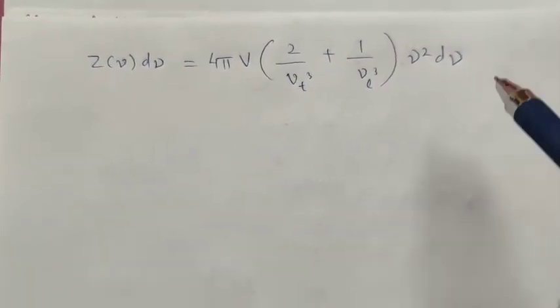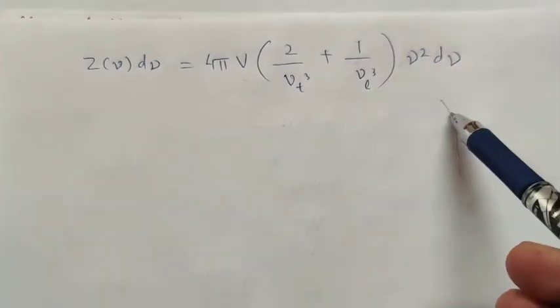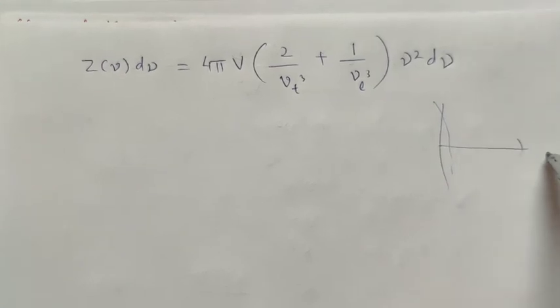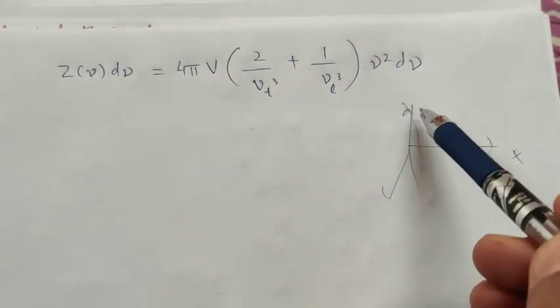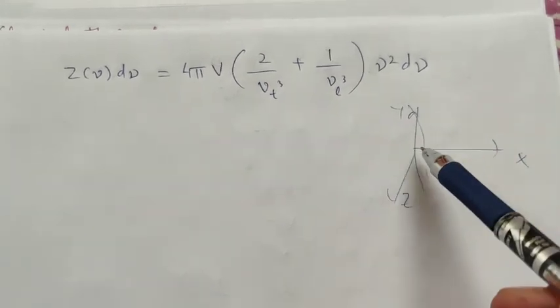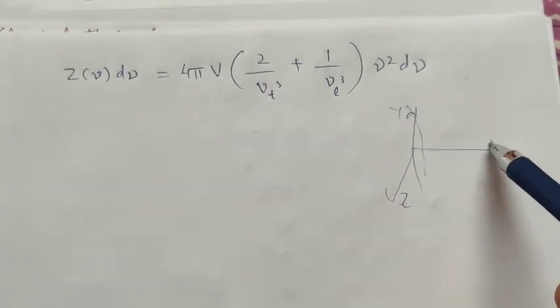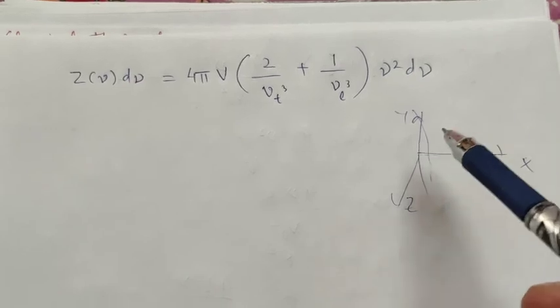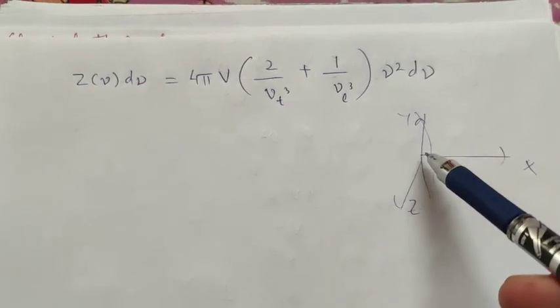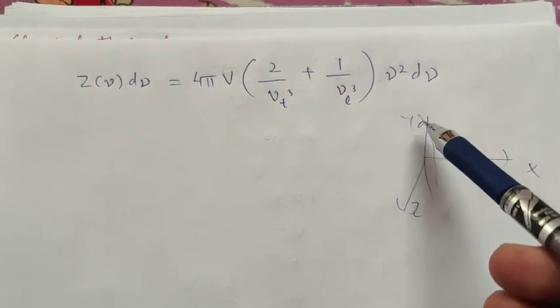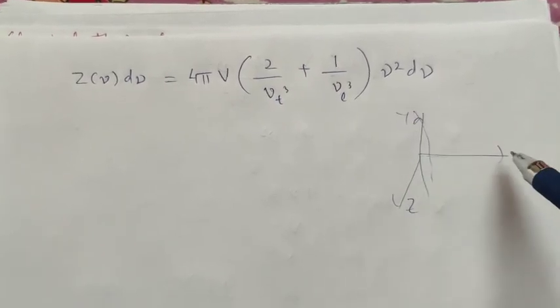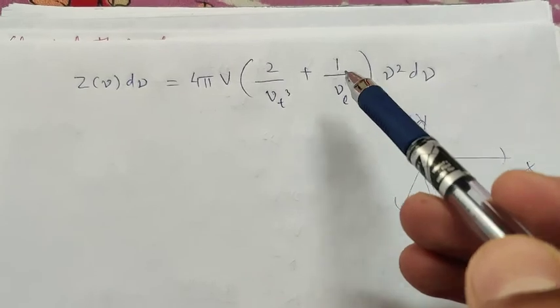When a wave moves in the x direction, there are two further directions, y and z. Since it is moving in the x direction, this will be longitudinal, but there will be two transverse parts because y and z are transverse to the x direction. Therefore 2 is here and 1 is here.